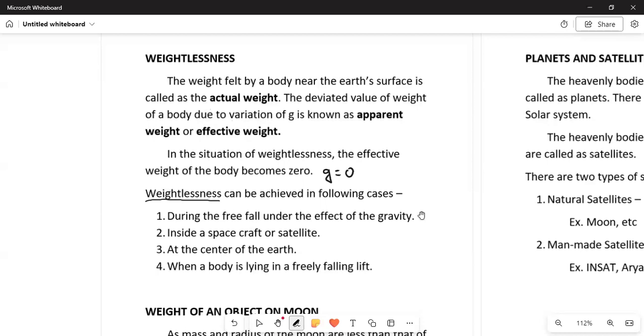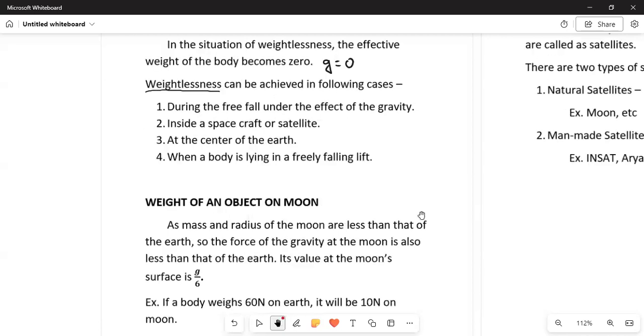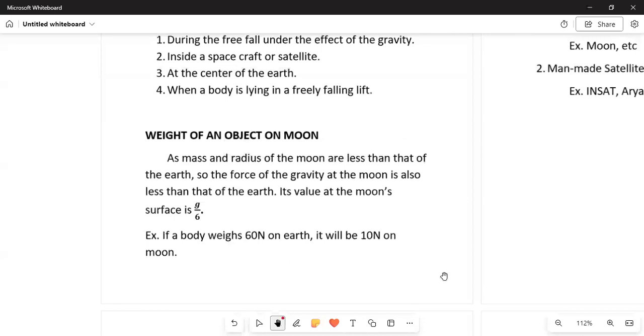Then also, when a body is lying in a freely falling lift, we have also discussed this in the section of lift, the last chapter, right? So inside a freely falling lift, also the weight of the object will be equal to zero. And see next, the weight of an object on the moon.